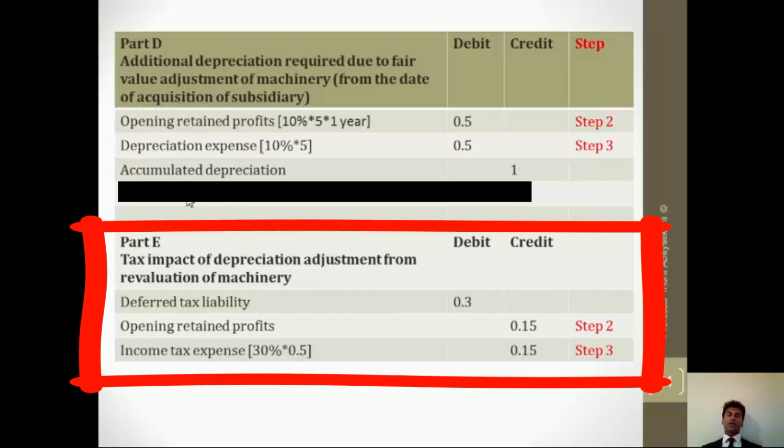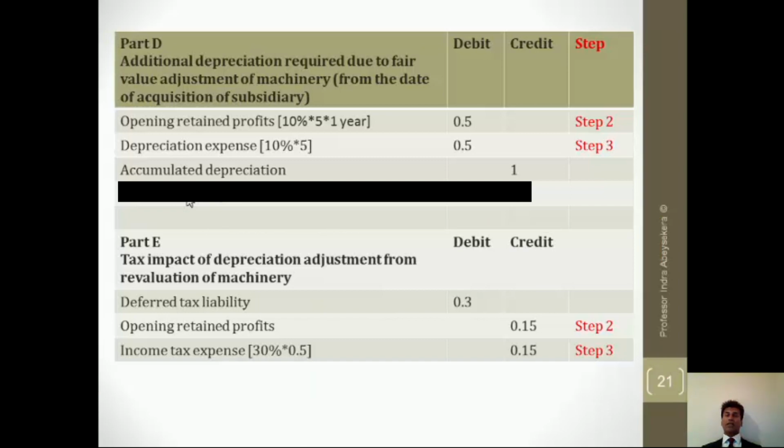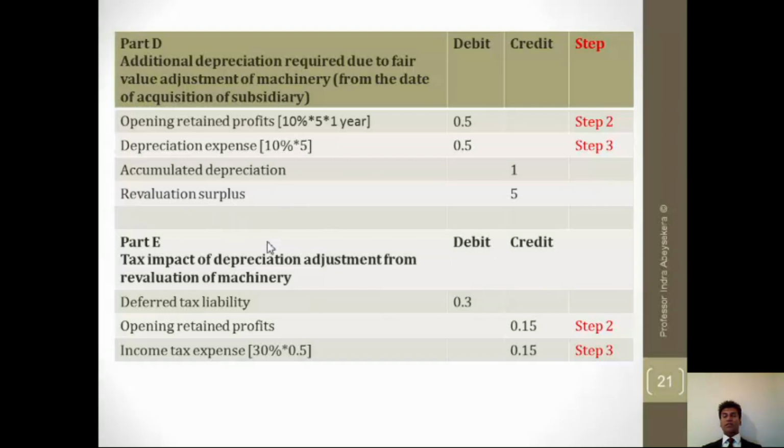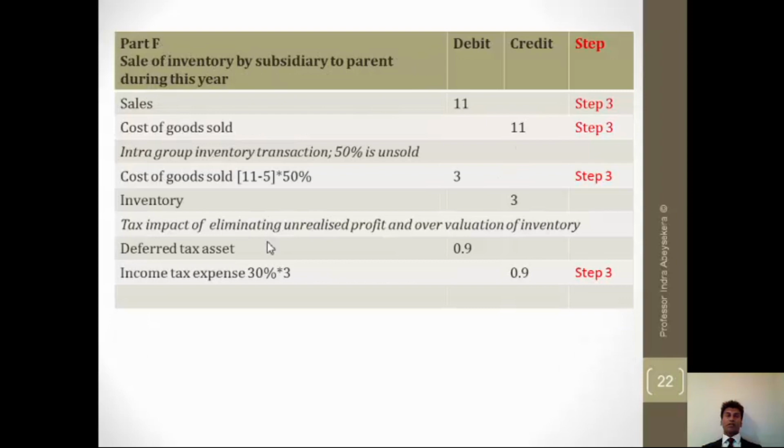That is, for the depreciation expense, there's an income tax expense reduction, and for the depreciation expense included in opening retained profits, there's an income tax reduction in opening retained profits, and then the other side is deferred tax liability. Again, I have written here step 2 for opening retained profits, and step 3 for income tax expense.